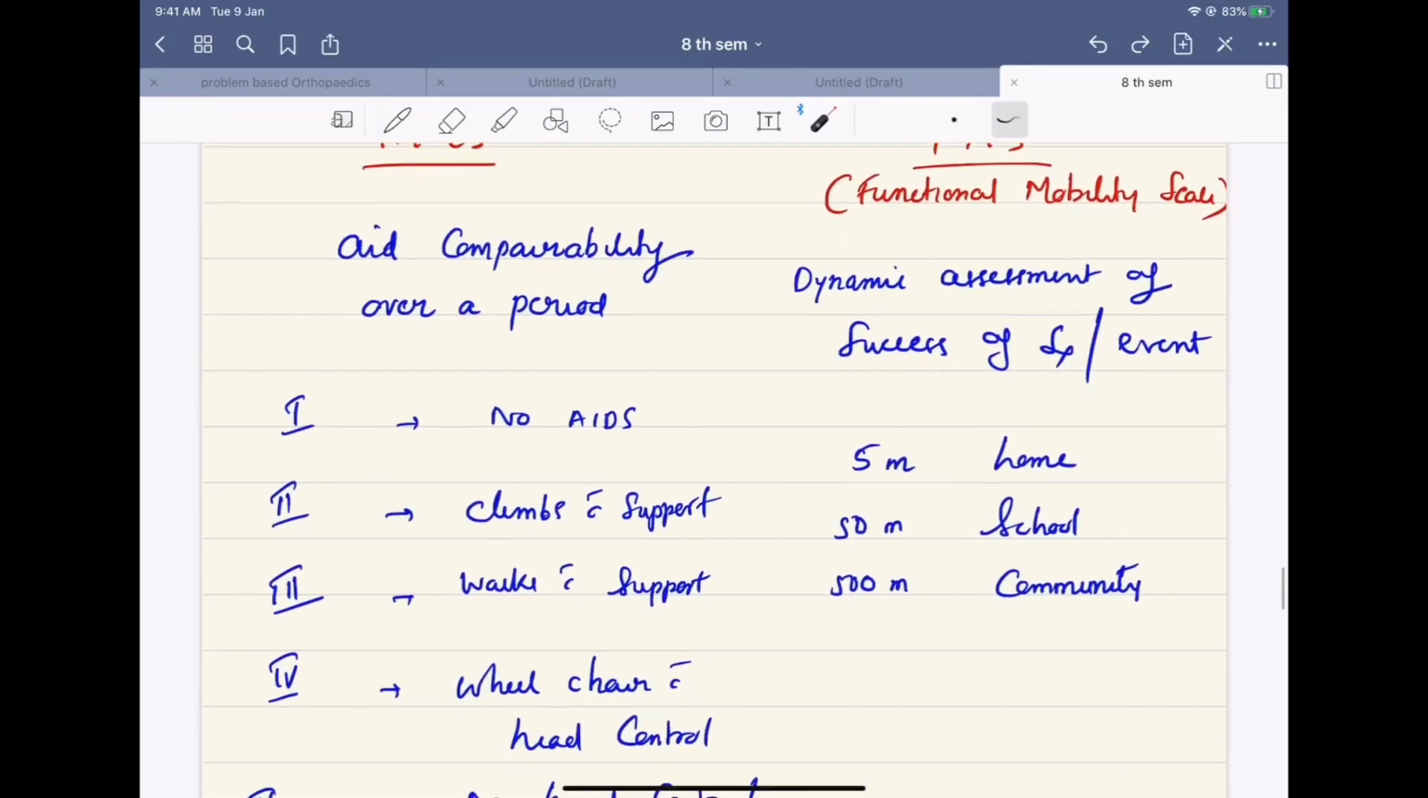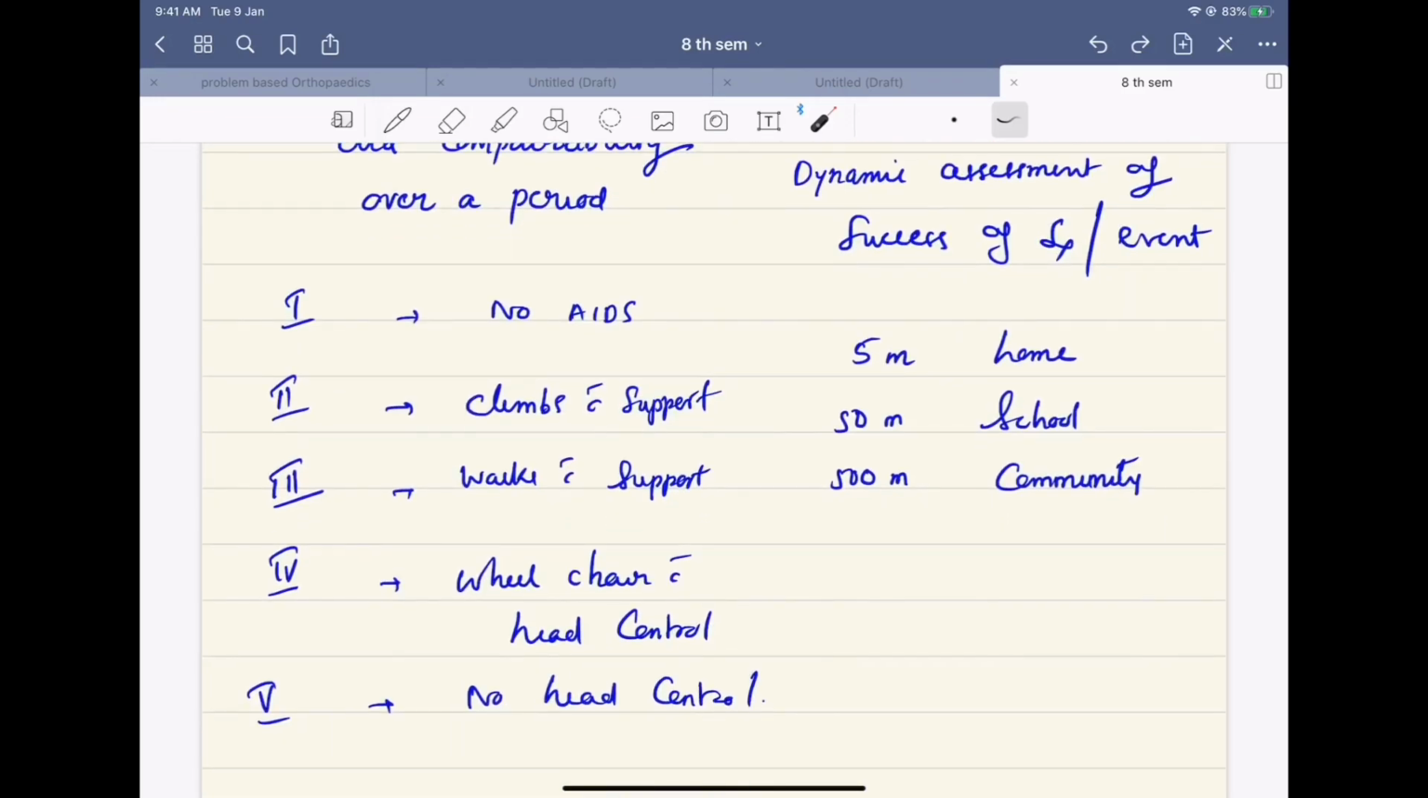GMFCS includes 5 types. One is the child is walking with no walking aids. 2 means child is able to climb with support. 3 means walks with support. 4 means the patient is wheelchair bound but there is head control. 5 means there is no head control.